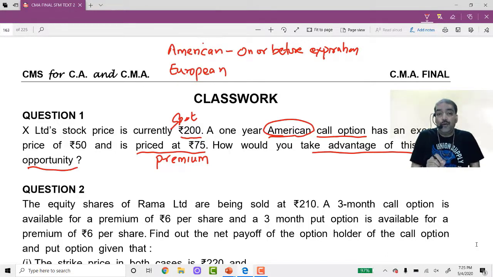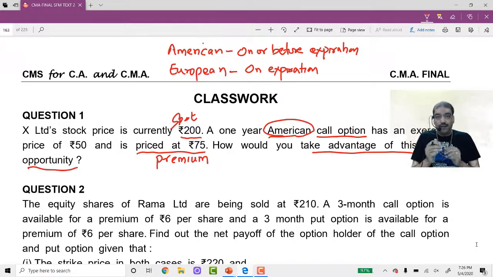But a European option cannot be exercised at any point of time. A European option will be exercised only on the expiration date, not before that. So, American option. Now we are having an American call option.